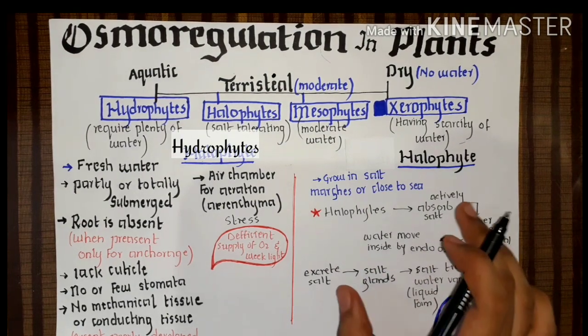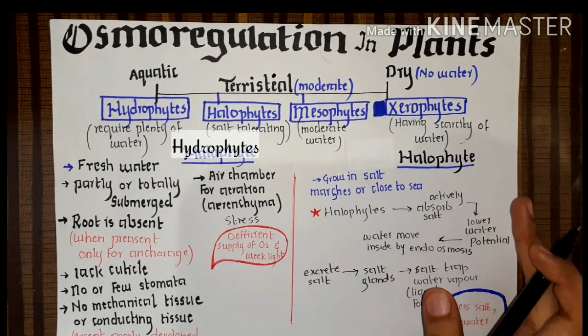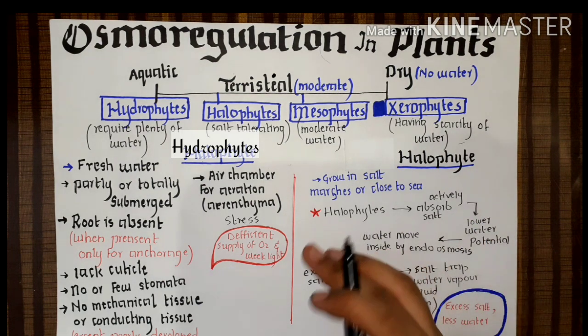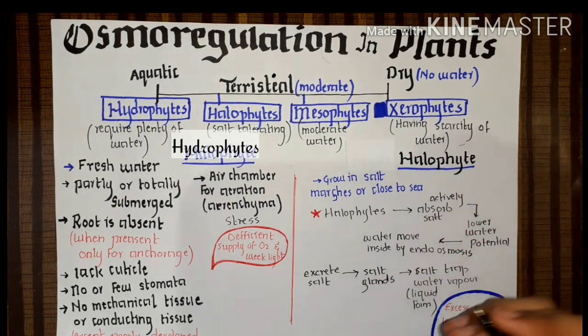So now, revising halophytes. Halophytes are plants that grow in the sea or marshy areas. The stress for halophytes is that they grow in places where there is excess salt and less water. How can they compensate for the stress?